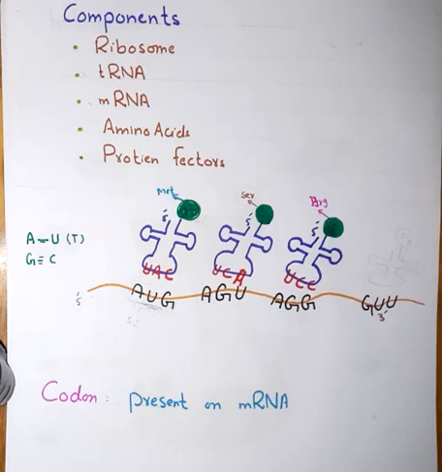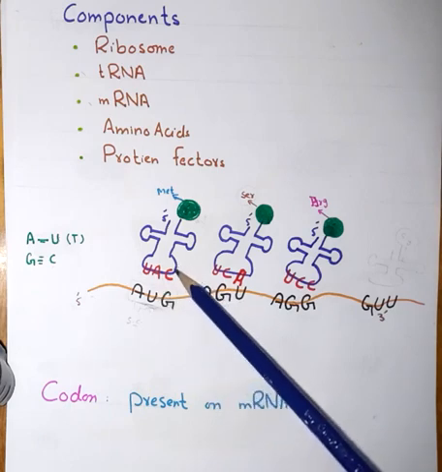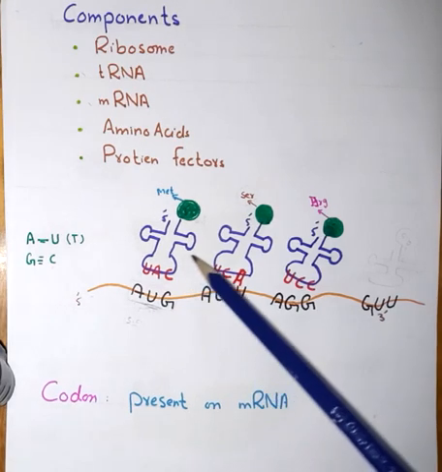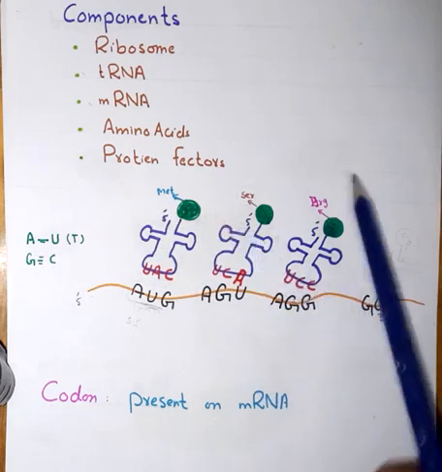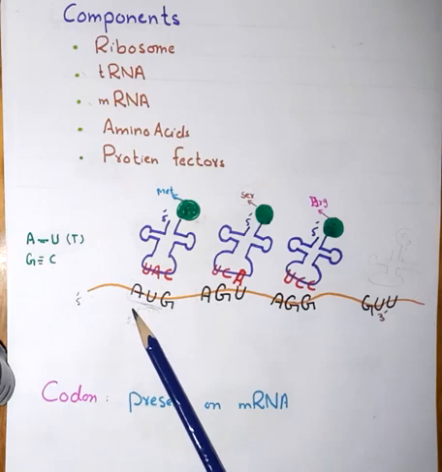The sequence of 3 nucleotides present on the messenger RNA, which codes for one particular amino acid, is called a codon. Like AUG, also called the start codon, which has the anticodon UAC. The anticodon will be present on the transfer RNA, and on the other side of the transfer RNA, the amino acid coded by this codon will be present.